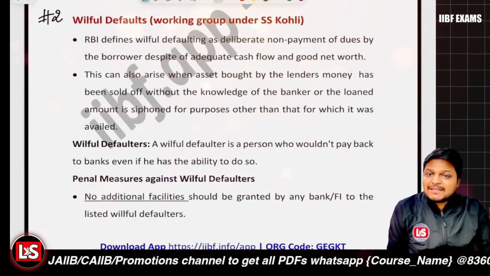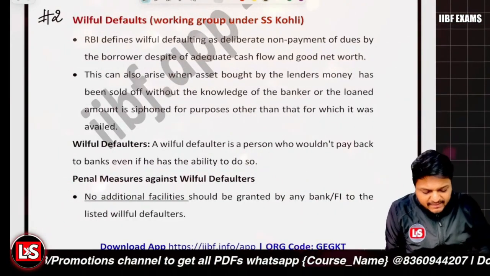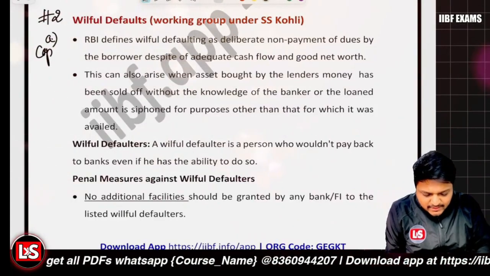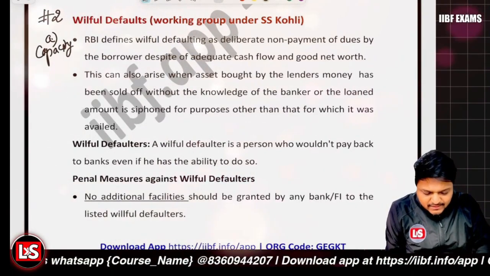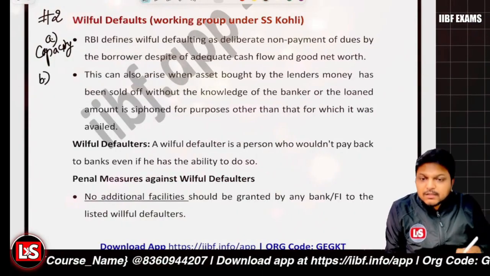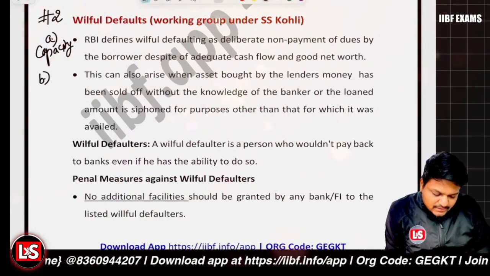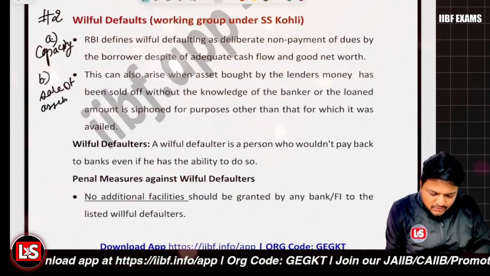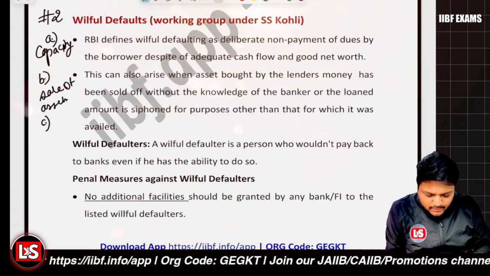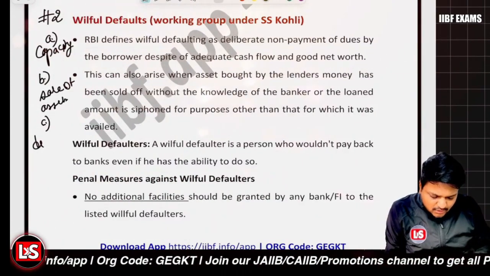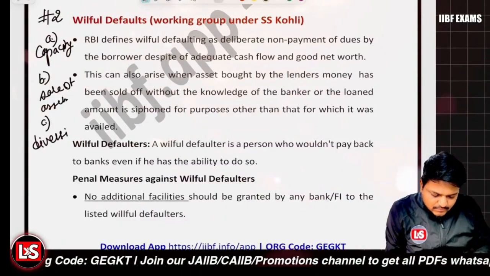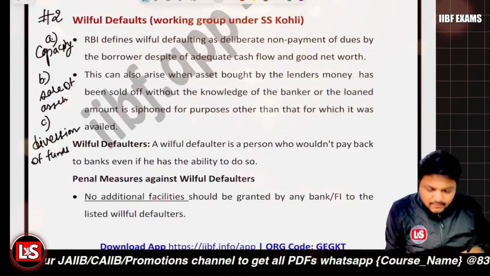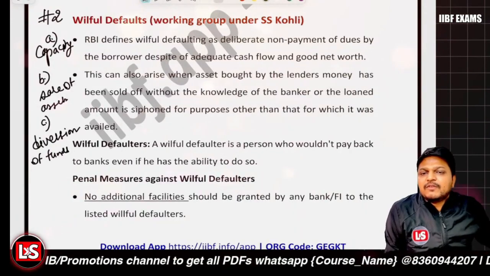So two or three cases are there. One, you have the capacity to pay but still you are not paying. The second one is the sale of the particular asset without the consent of the bank. And the third one could be related to the diversion of the funds or siphoning of the funds.